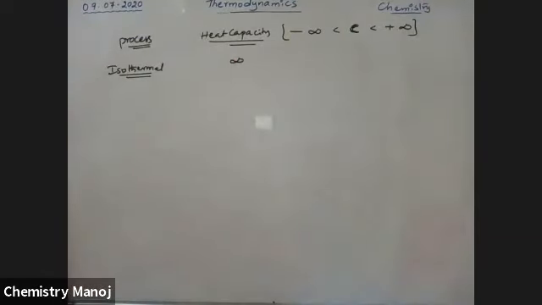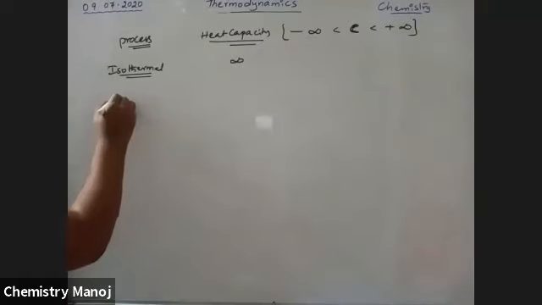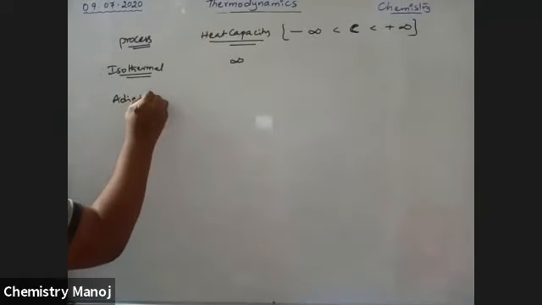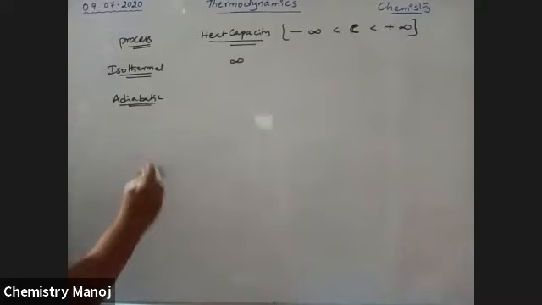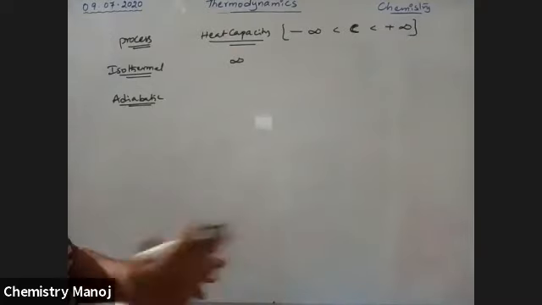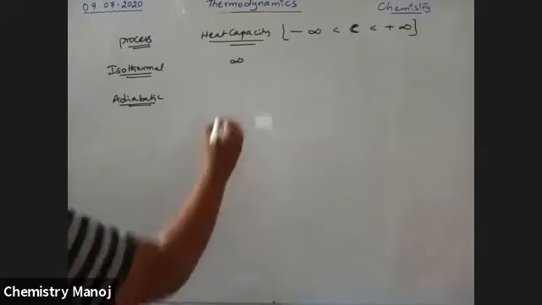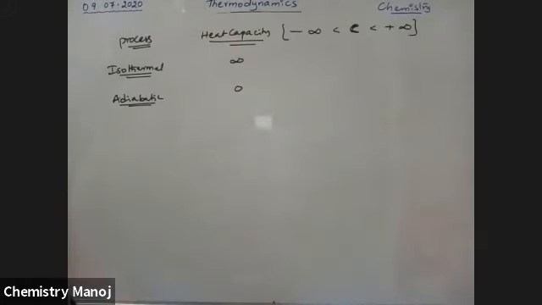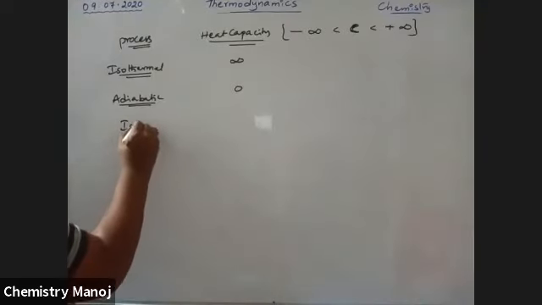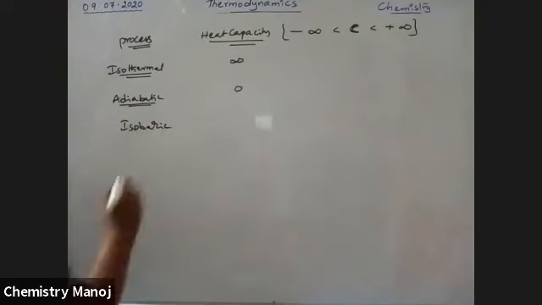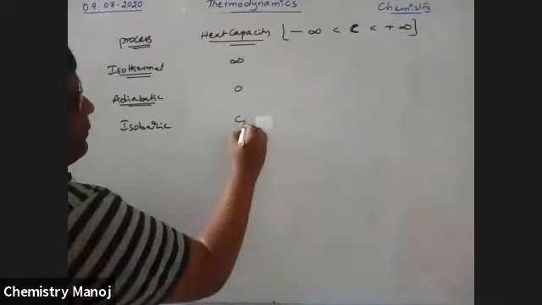For adiabatic process, no heat is supplied, no heat changes are taking place. That means heat is not applied to the system. That means heat capacity is equal to 0. Next, for isobaric process, that is constant pressure, the heat capacity is taken as Cp.